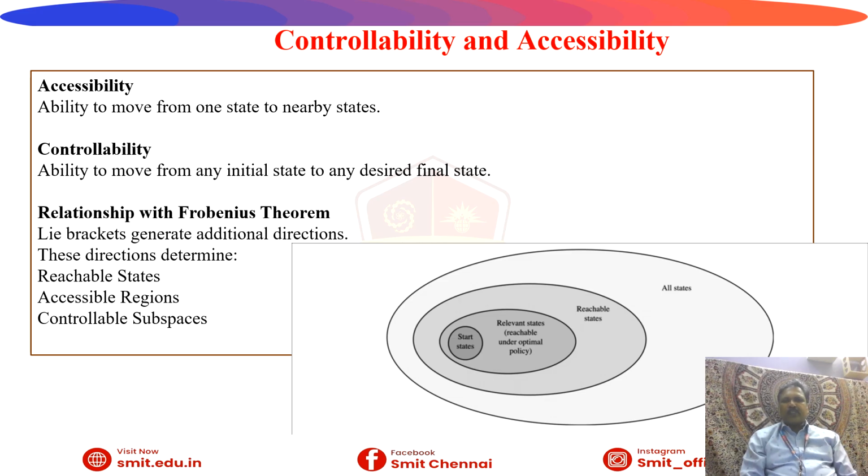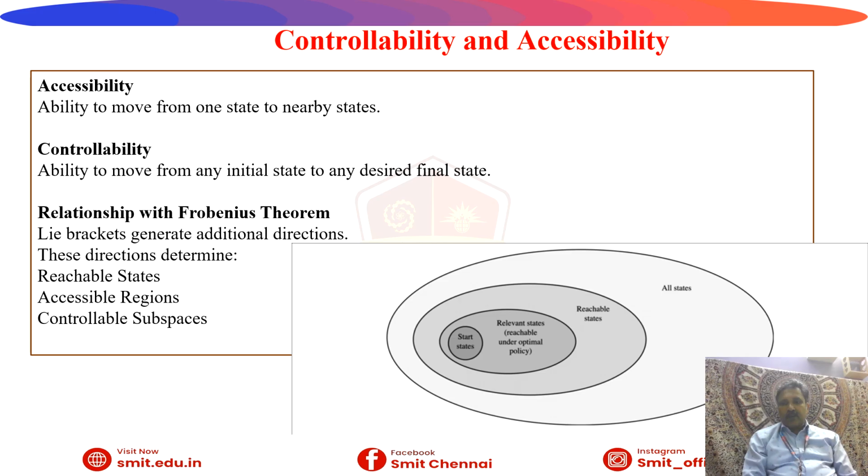Then the relationship with the Frobenius theorem is that Lie brackets generate additional directions. These directions determine reachable states, accessible regions, and controllable subspaces. So this Lie bracket generates some additional directions.